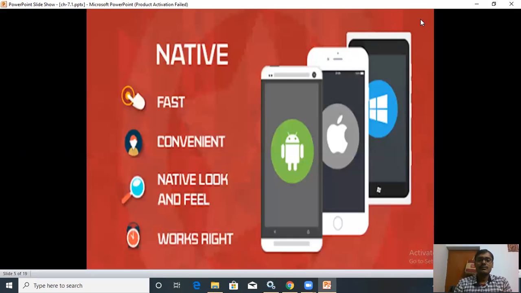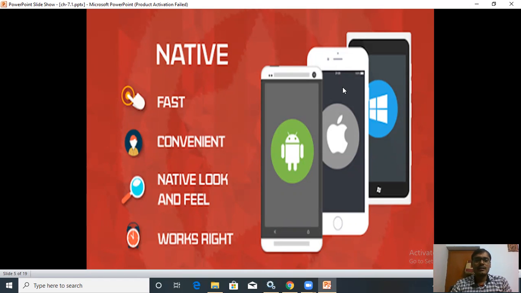Now coming to this page, you can see there are three types of pictures. The first one is for the Android operating system. The second one is for iOS, for iPhones, which use iOS. And the third one is Windows Phone, the Windows operating system, which is used in Nokia phones or Windows Mobile.